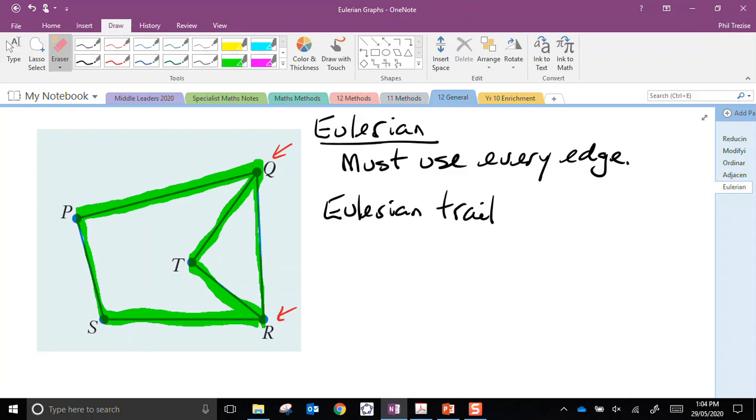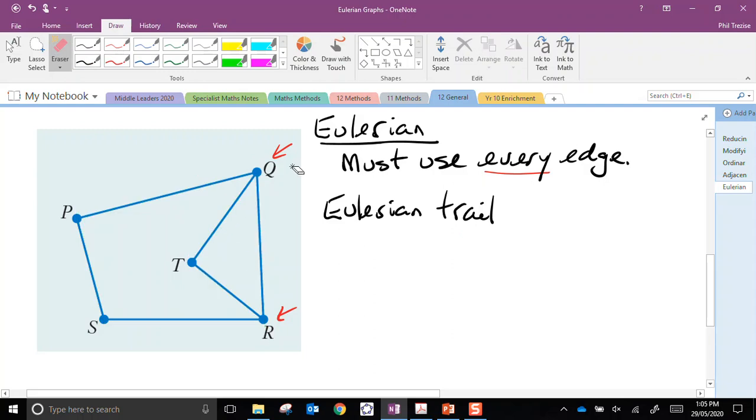Every edge was used. We need every single edge to be used if we want this to be Eulerian. And the word trail means what it did before, that we didn't repeat edges, we could repeat vertices if we wanted to. Now let's take a quick look at why that one worked when I started from Q.